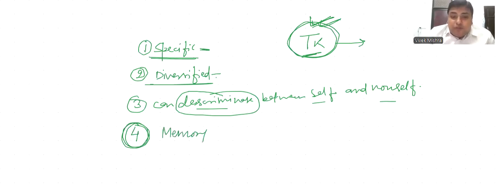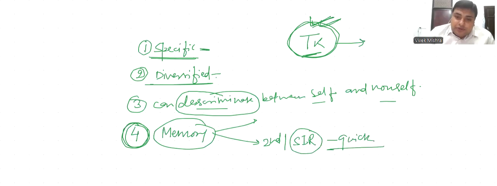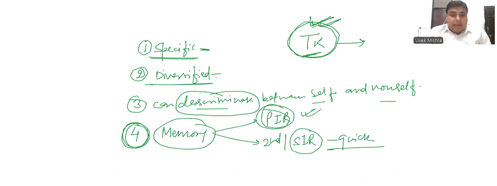Due to this property of memory, the secondary immune response is very quick compared to the primary immune response, because after the first encounter, memory is retained by the memory cells of our immune system.